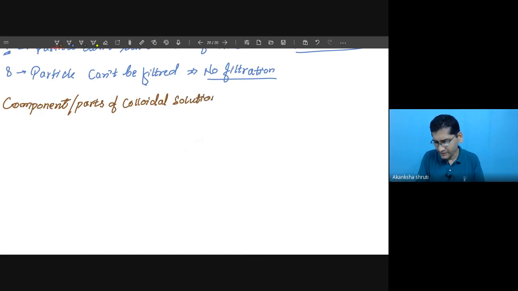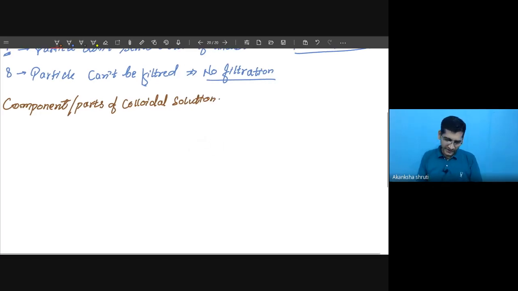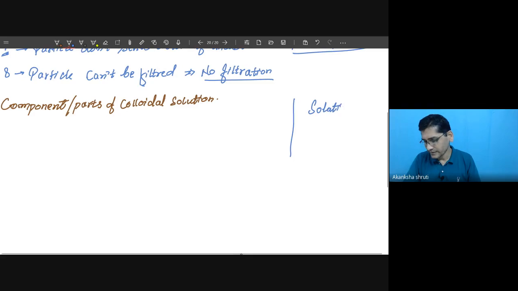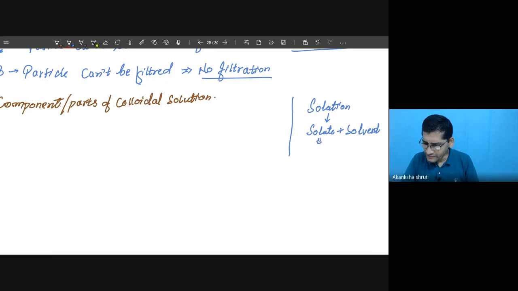We have learned that a solution consists of one part called solute and another part called solvent. The solute was the component present in lesser amount. The solvent was generally present in larger amount.